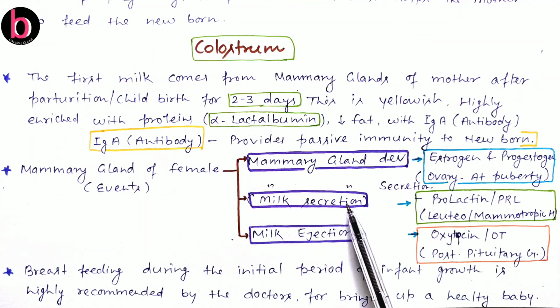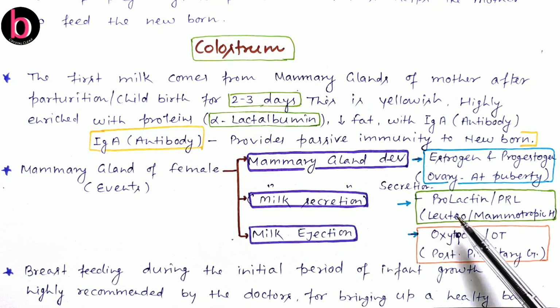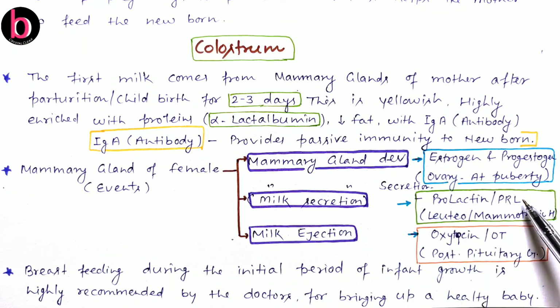Milk secretion in the mammary gland occurs at the time of childbirth, and this secretion is triggered by prolactin or PRL, also known as luteotropic or mammotropic hormone, secreted by the anterior pituitary or adenohypophysis, while milk ejection is triggered by oxytocin or OT, secreted by the posterior pituitary of the brain. Breastfeeding during the initial period of infant growth is highly recommended by doctors, and this is highly needed for bringing up a healthy baby.